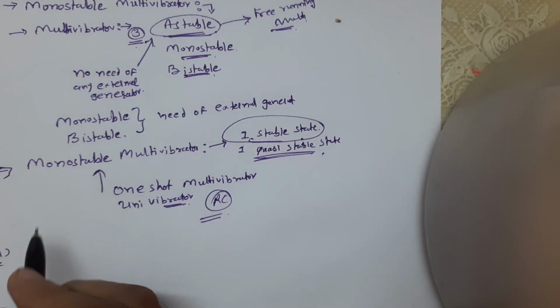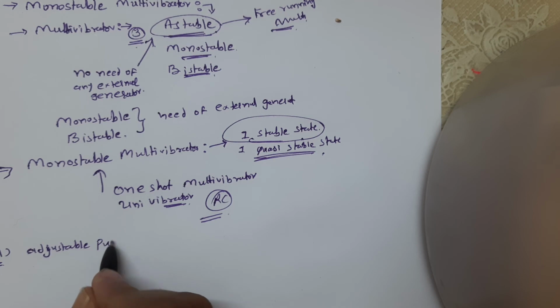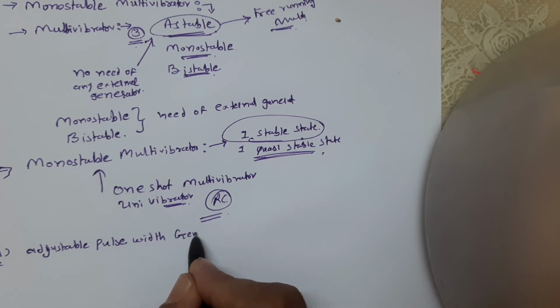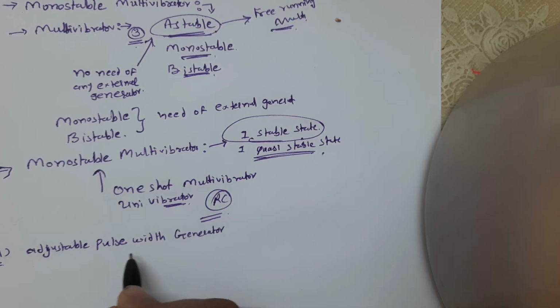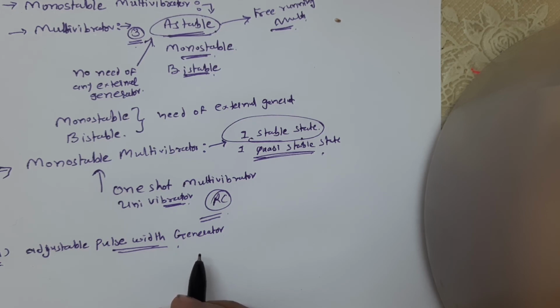the monostable multivibrator is used to function as an adjustable pulse width generator. That means we can adjust the pulse width depending upon which type of pulse we are applying. By changing the pulse value, we can change the pulse width, that means the output.